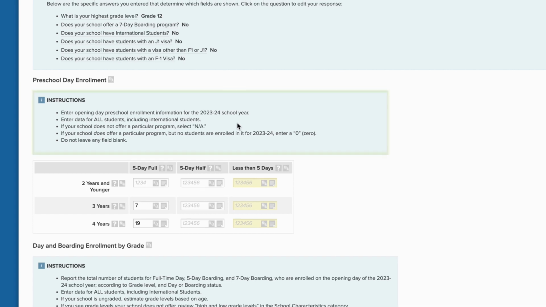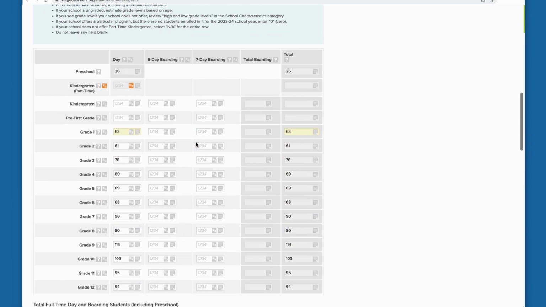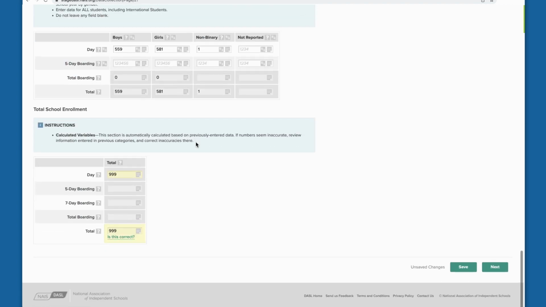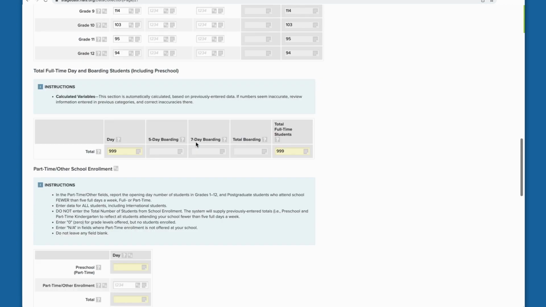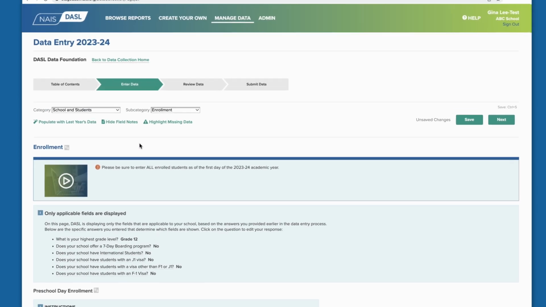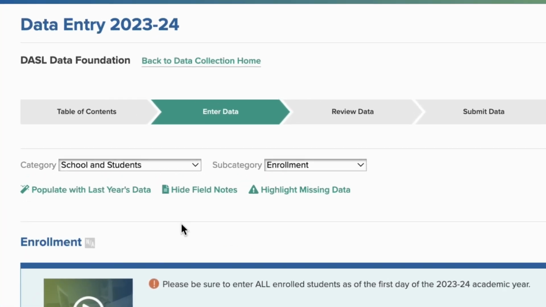The first section or sections of data entry will be core questions asked of all schools entering data in DASL. Toward the bottom, you may find tables of questions added by one or more of the associations using DASL and tied to your school. You can fill in the tables with last year's numbers and then go through and edit them. This is a particularly useful approach in areas where the data don't change much from year to year, such